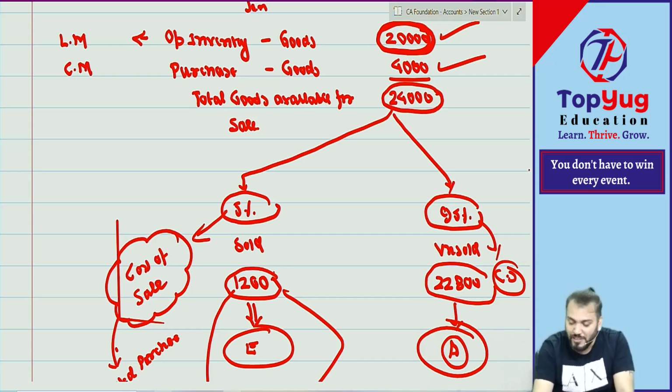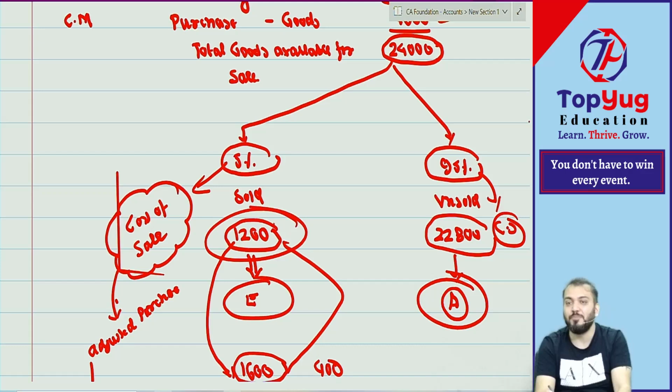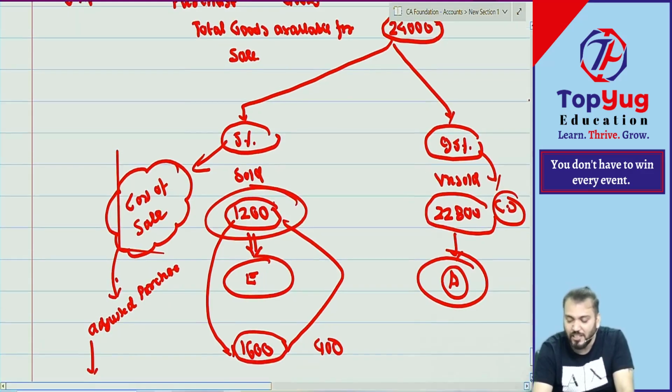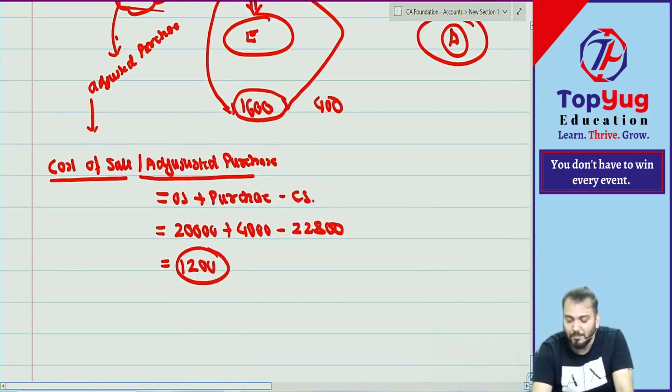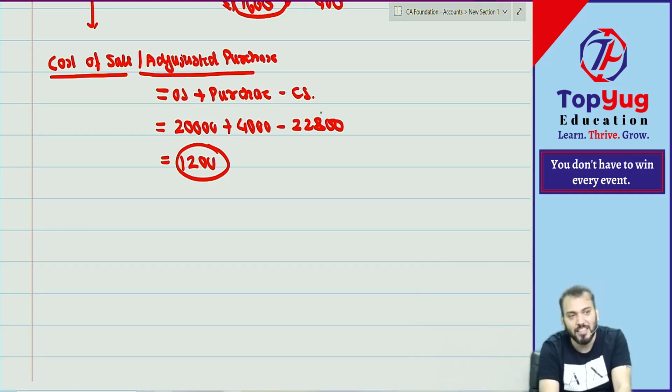Correct. It means one thing we have understood. This will go to what? P&L, expense side. This will go to what? Correct. So we should give some name to this expense. One name that has been given to this expense is cost of sales or adjusted purchase. Understood? Then I said this cost of sales or adjusted purchase can be calculated by using this formula. What is the formula? Opening stock plus purchase minus closing stock.